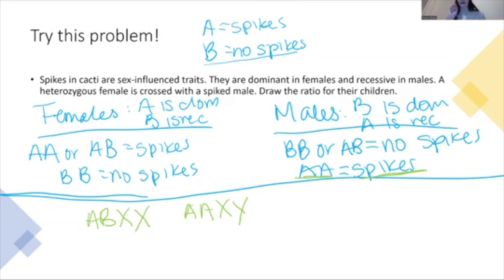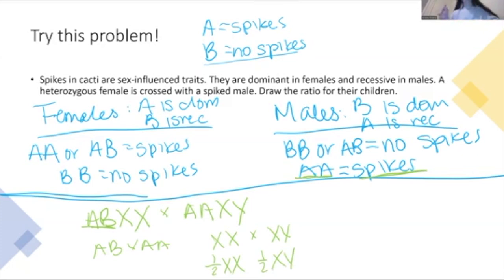And notice if I didn't include that XY, and you just saw big A, if it was a female, they would have spikes. Or sorry, that's not a good example. For the heterozygotes, right here, it would be confusing if I didn't tell you it was a female. You wouldn't know if they had spikes or no spikes. Okay, so now we're going to cross these. And remember, whenever you're crossing dihybrids, the easiest way to do it is to take each gene in its own little monohybrid square. So we're going to cross AB with AA and XX with XY. So I know that with my XX and XY, we're going to have half of them girls, half of them boys.